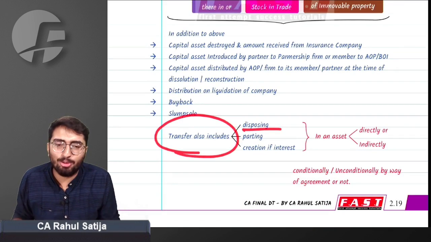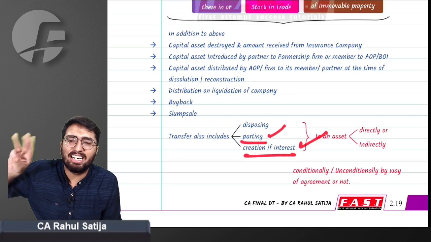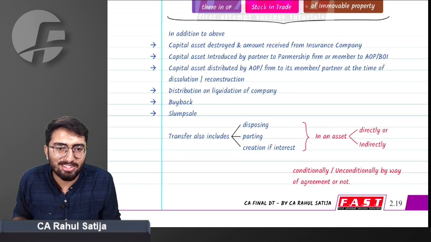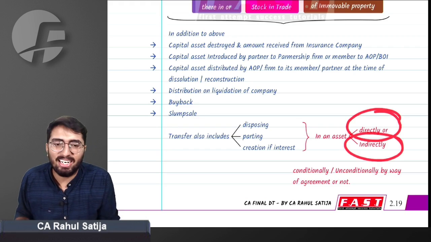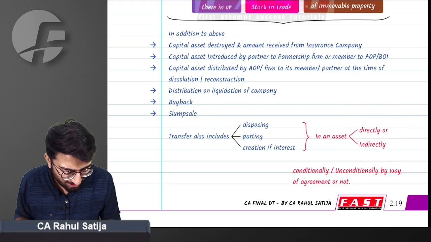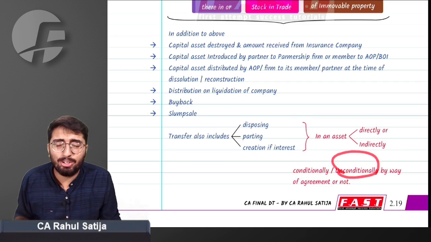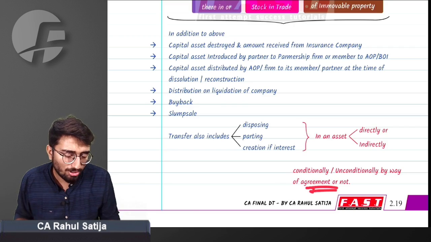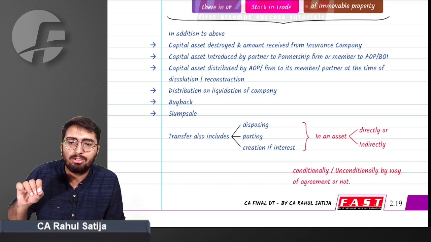Transfer also includes disposing. If you are selling any property, if you are parting with any property, or if you are creating any interest, for example, you are giving it on hire purchase, it will still be treated as transfer. Whether you do it directly or indirectly, it will still be treated as transfer. Whether you do it conditionally or unconditionally, whether by agreement or not, in all such cases, it is considered as transfer.